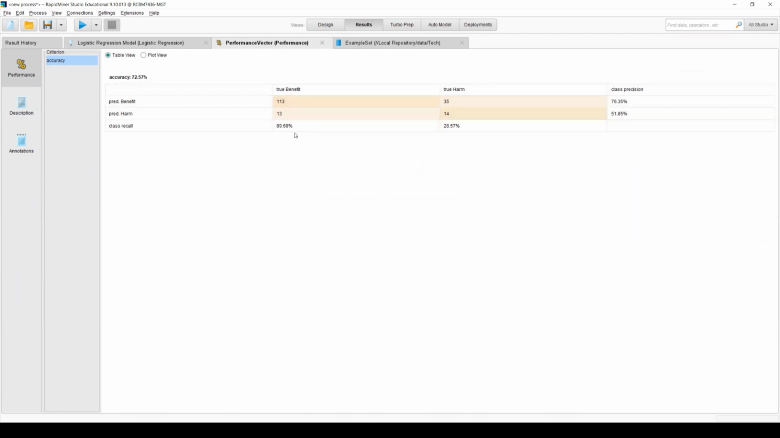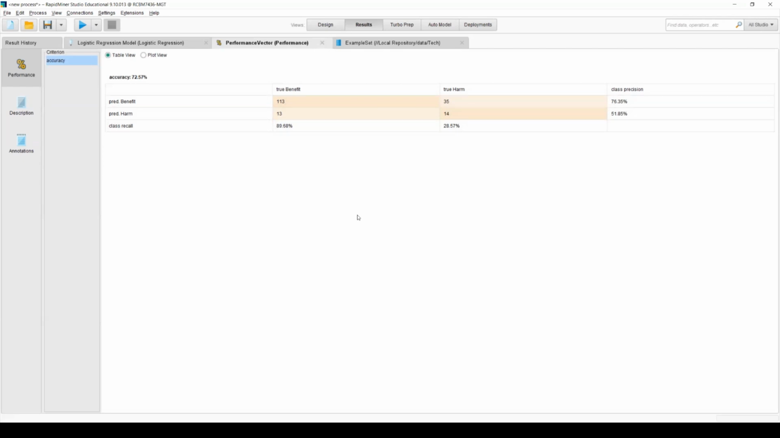In terms of true benefit, I see around 89% class recall. In terms of class precision, around 76%. So I'm good at predicting probably benefit, but looks like my harm is pretty low, only 28.57%. So I hope you read my lecture note about this accuracy, sensitivity, and specificity.